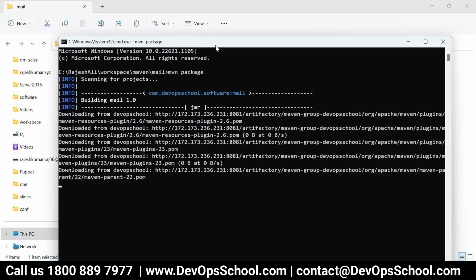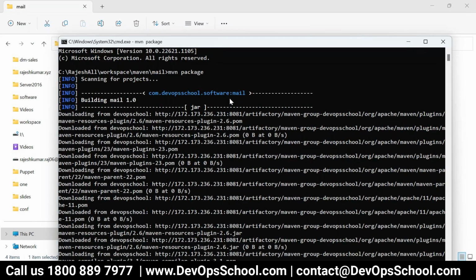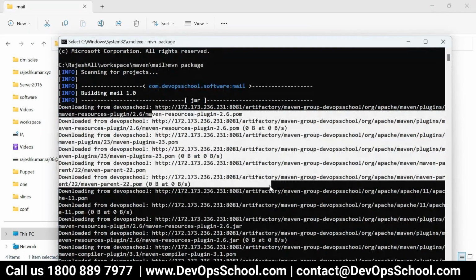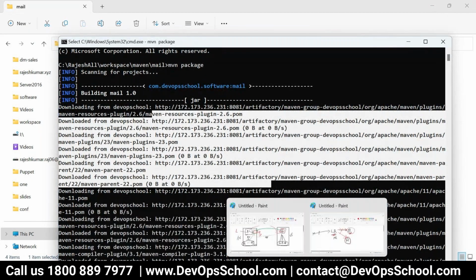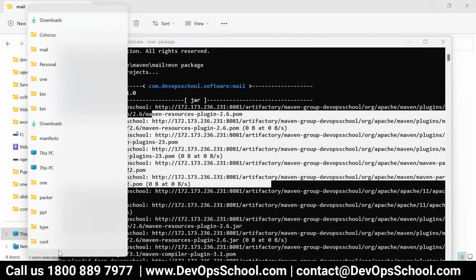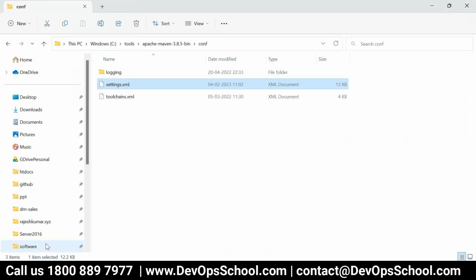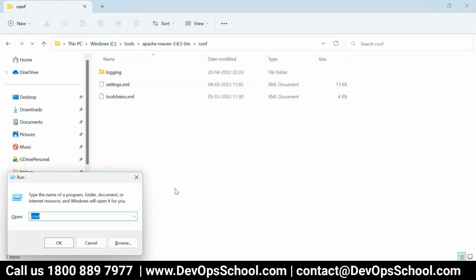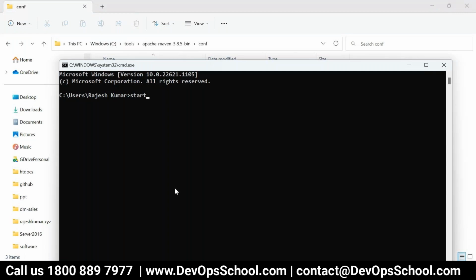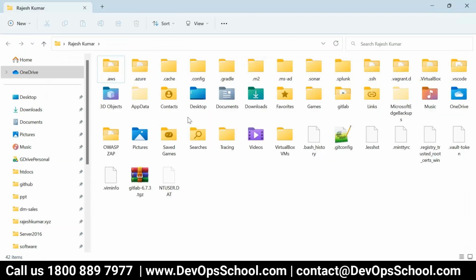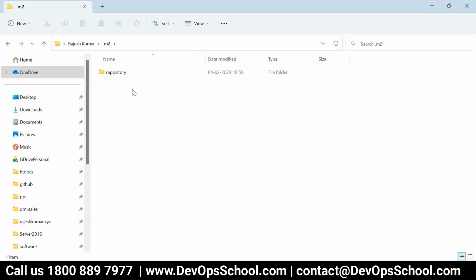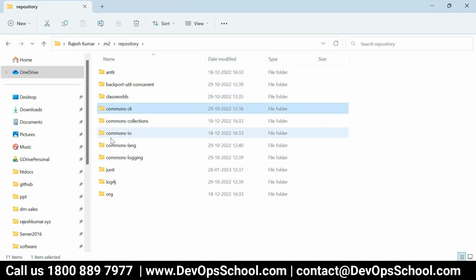See, here it is downloading from this Artifactory now. First it downloads from the Artifactory and copies inside the .m2, which is, where is that? Just a second. cmd start, dot m2, here com, where is that?